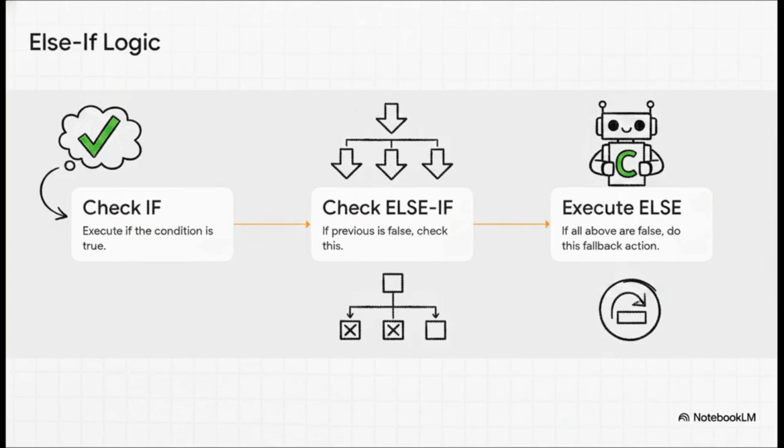But life isn't always just two simple options, right? Sometimes we have multiple cascading scenarios. That is where else if comes into play. Imagine you're grading a paper. Step 1. If the score is above 80%, print grade A. Step 2. If that was false, well, check the else if condition. Is it above 60%? If true, print grade B. Step 3. If all of those fail, just fall back to the default else block and print grade C. Your software is basically filtering data through multiple specific scenarios until it finds the perfect fit.